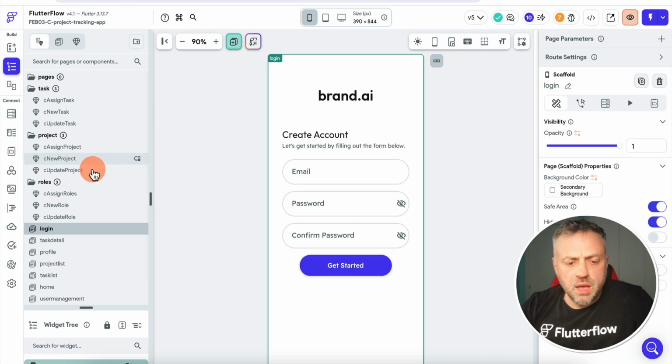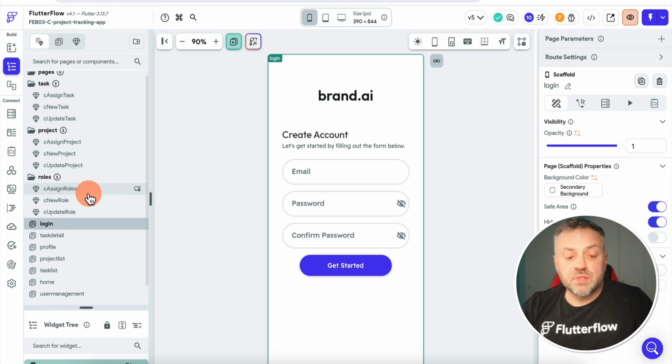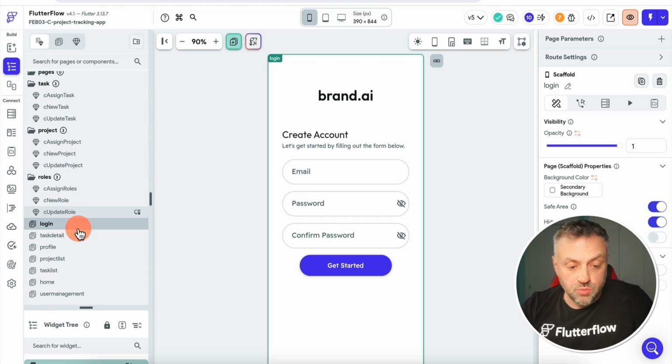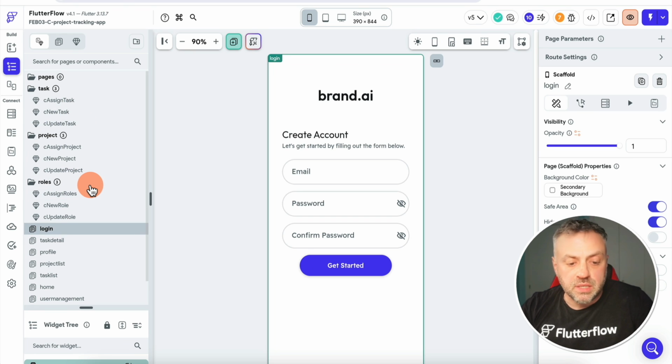And so one of the apps that I have here was an app that I built a couple of weeks ago. And this is a relatively complex app, and this is an app for project tracking. Okay, so we have a project list, we have a task list, we have user authentication, we have user authorization, we have lots of moving pieces.